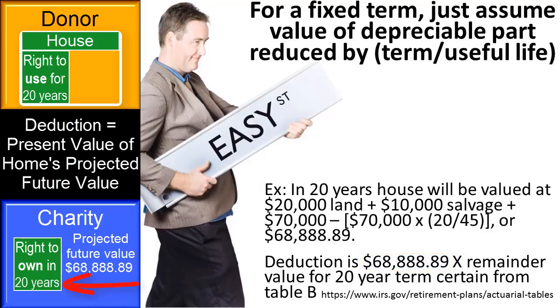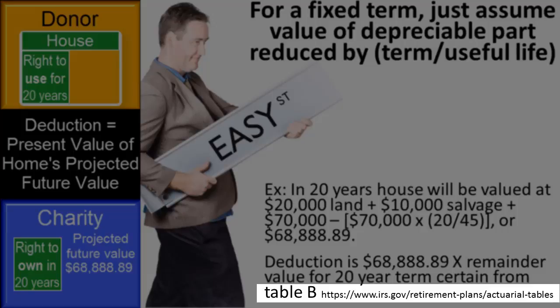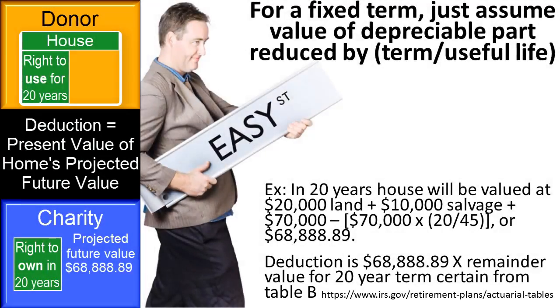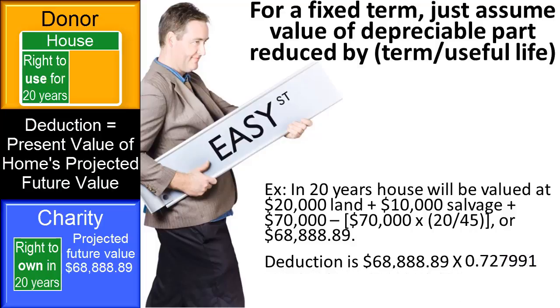Based on the idea that the charity is projected to receive an item of property worth $68,888.89 in 20 years, the deduction for such a transfer would be $68,888.89 multiplied by the remainder interest factor for a term certain of 20 years. These remainder interest factors are published in Table B, Term Certain Factors, available for download at the IRS website. For a 20-year term when the Section 7520 rate was 1.6% at the time of the gift, the remainder factor would be 0.727991.